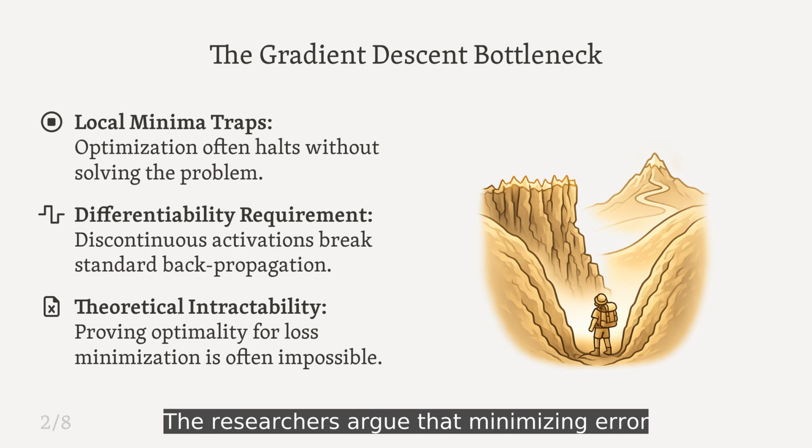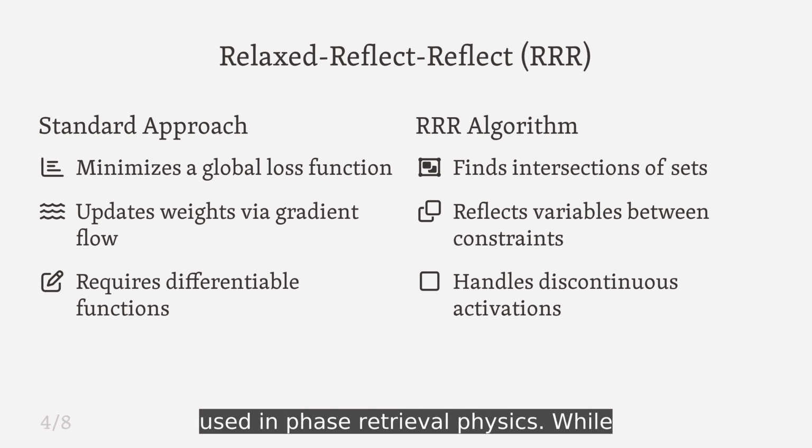Instead of optimizing a loss function, the authors propose we conceptualize learning as finding the intersection of geometric sets. To solve this, they adopt the relaxed reflect-reflect algorithm, or RRR, a method originally used in phase retrieval physics. While standard approaches struggle to slide down error surfaces, RRR treats the problem as a set of constraints and bounces variables between them until a valid intersection is found.